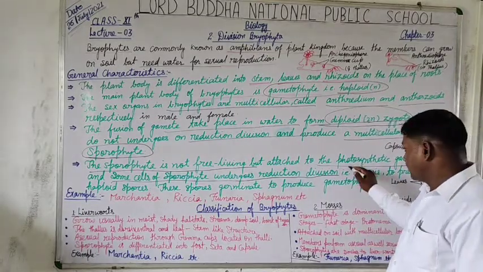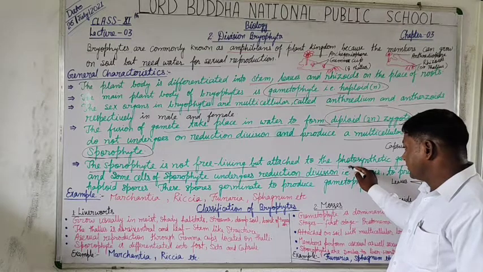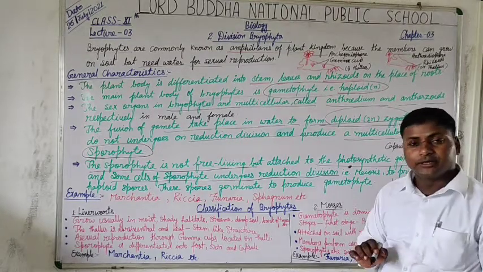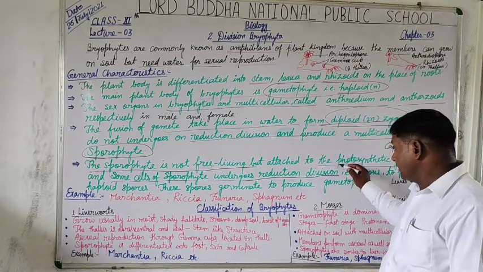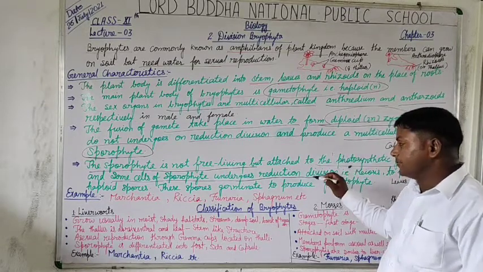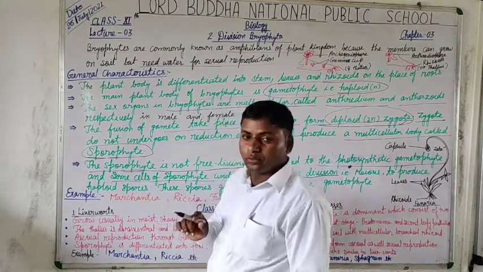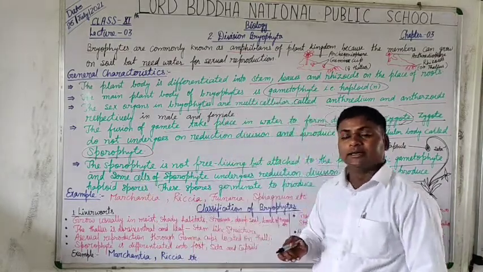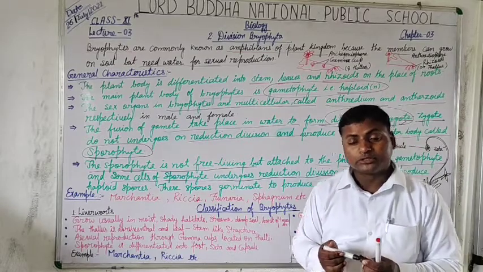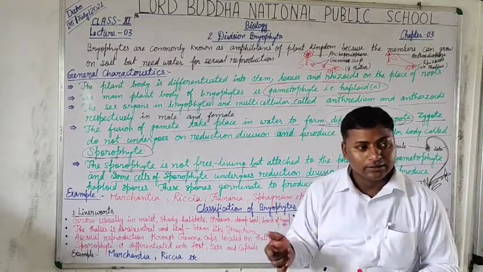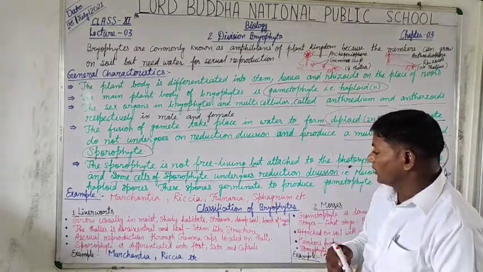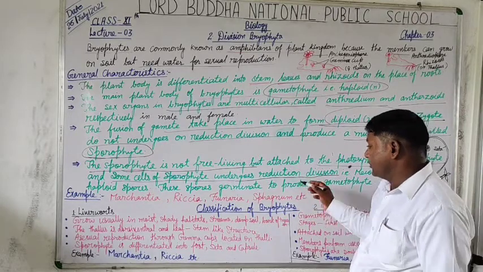The photosynthetic part is haploid in condition, and it provides the nourishment to the sporophyte. Now the sporophyte, attaining more nourishment, gets mature and further leads to reduction division.